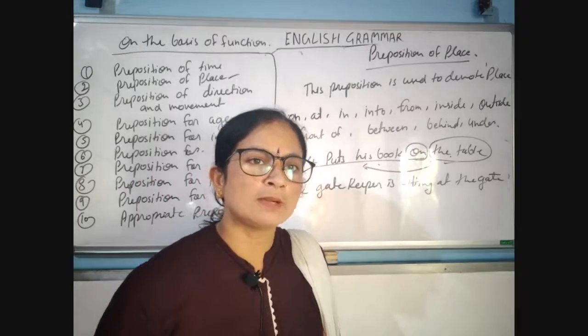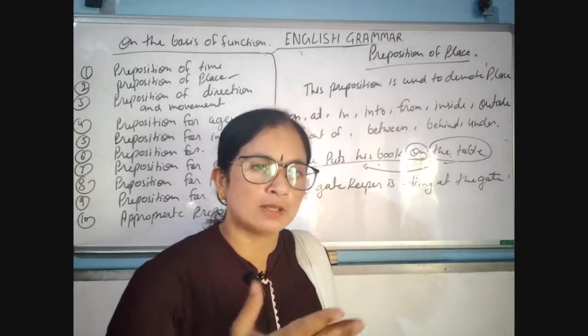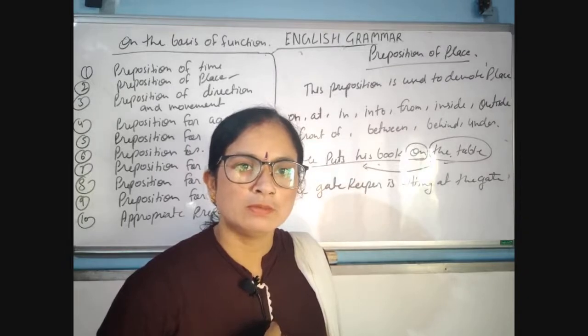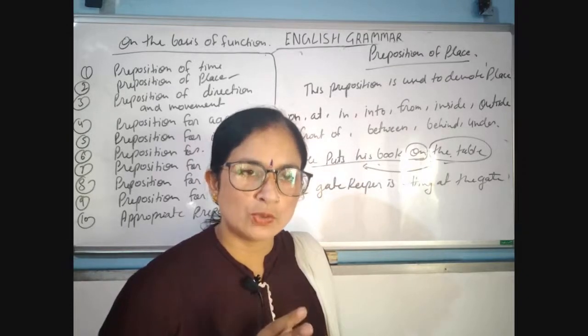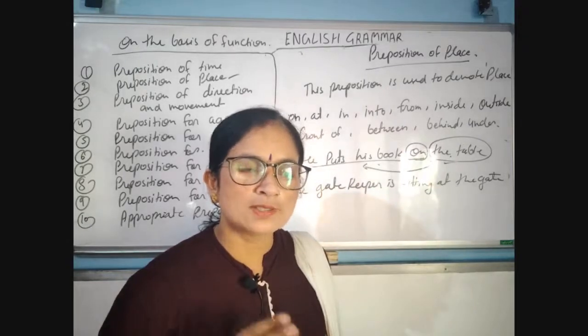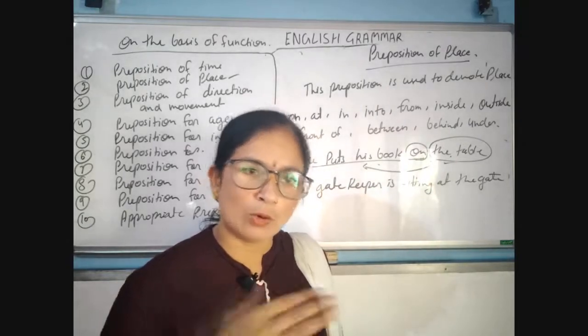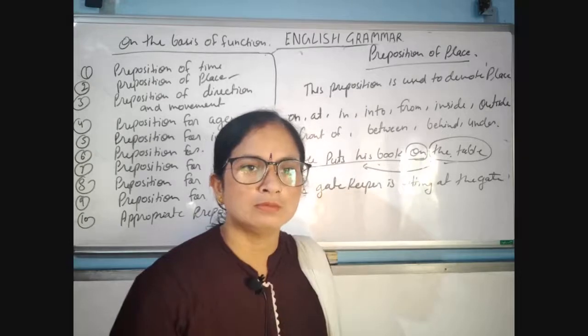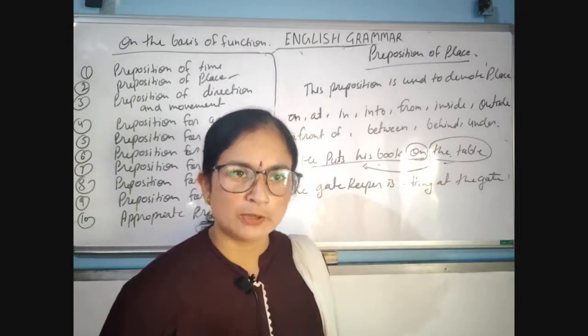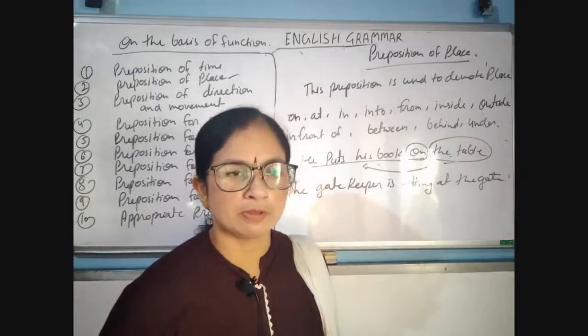Why don't we say the train has come on the platform? The train has come on the platform. Should we use it? No, because the train will never come on the platform. The train can never come on the platform. It always comes at the platform.